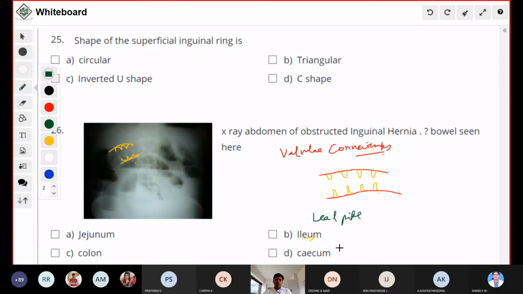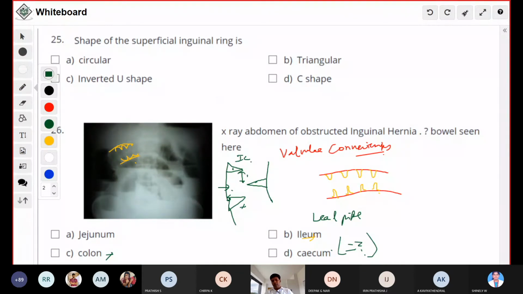Okay. Whereas cecum will be a dilated pouch. It presents as a dilated pouch with air shadows that you can see. The colon will present with haustral folds. The difference between the small intestine and large intestine is the haustral folds: number one, they are incomplete. Number two, they are present away from each other. You can see one haustral fold here, one here, again another here. So haustral folds will be the characteristic feature in case of colon.